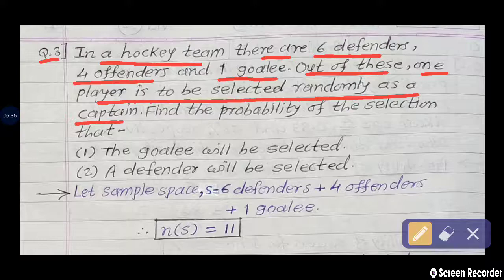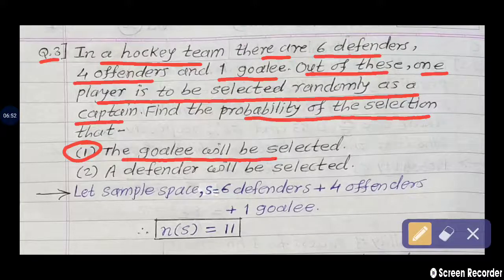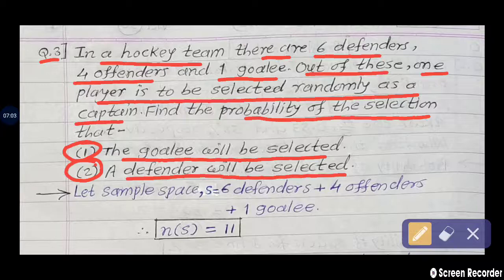Find the probability of the selection. There are two sub-questions. First, the goalie will be selected as a captain. And we find the probability of the second sub-question, a defender will be selected as a captain.